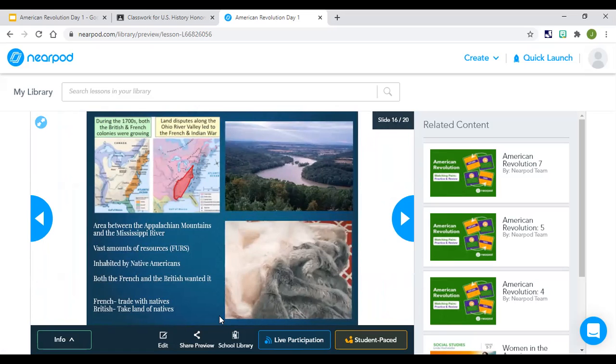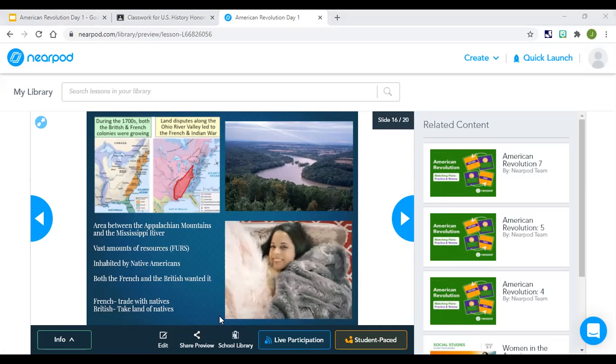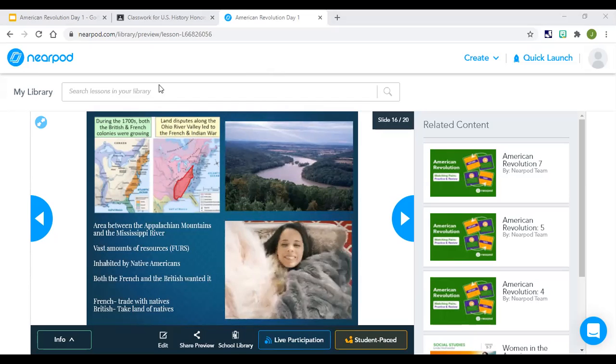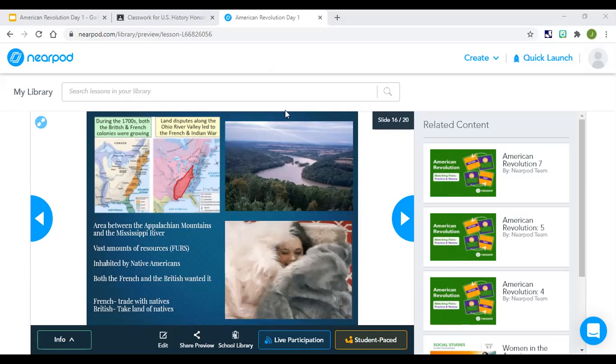Hold on, give me one second. Never mind, I was trying to find a pointer so I could circle it.